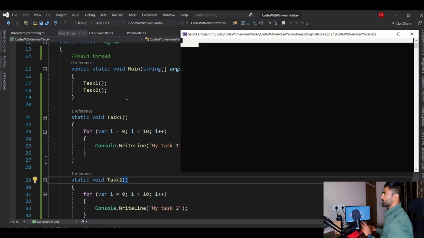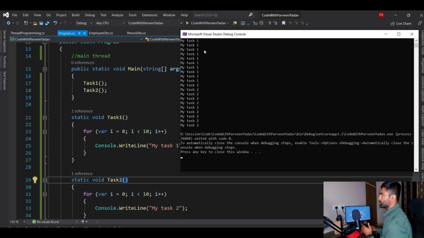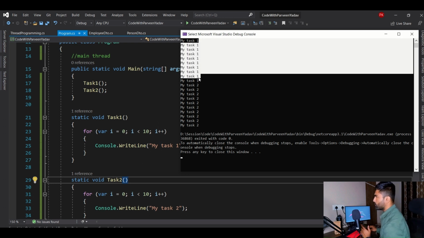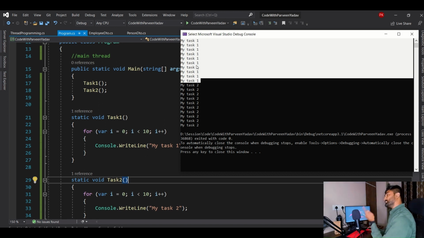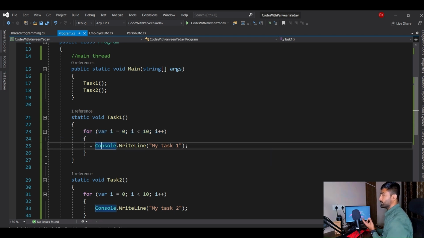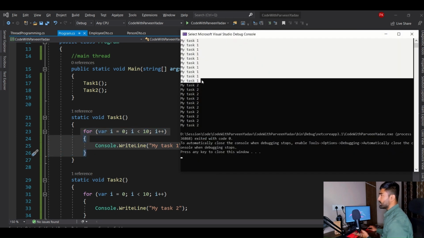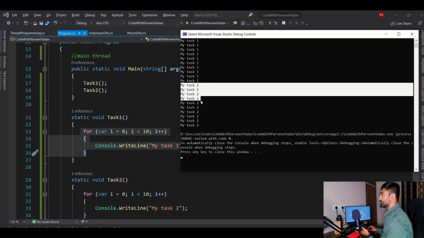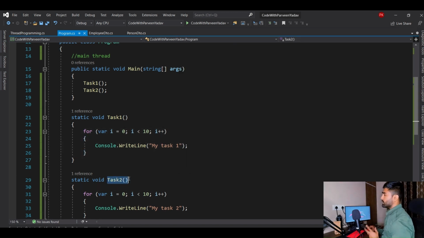You will see it will perform task 1 first and then task 2, same thing, right? But you see task 1 1 1 1 1, first it completed task 1, all the operations inside task 1. That's why I said for loop, because it will give a more clear picture that it is completing all the operations inside task 1, 10 times, and after that, once it is done, it has done all the other operations, those 10 operations under task 2. Now this is something called synchronous programming.